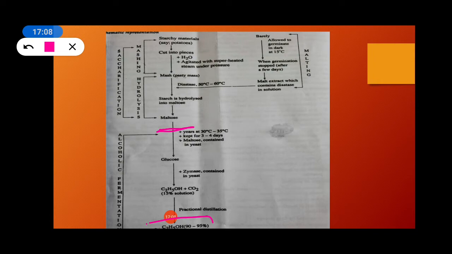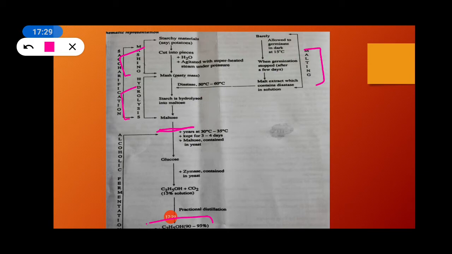When we are adding the yeast, the enzymes contained in yeast convert maltose to the ethyl alcohol. This is a simple diagrammatic representation: step first, step second, step third.